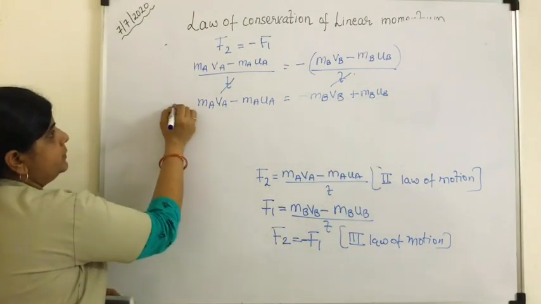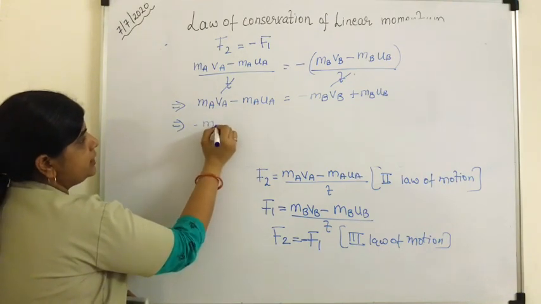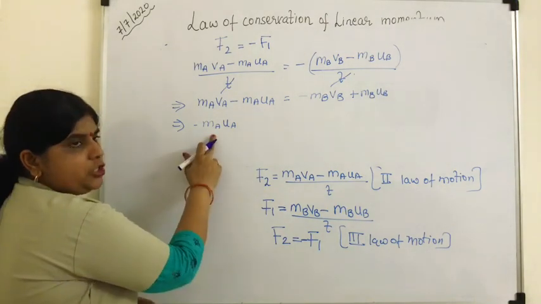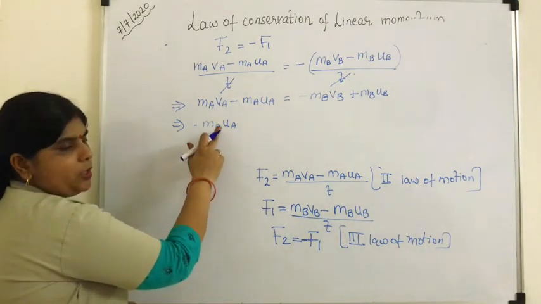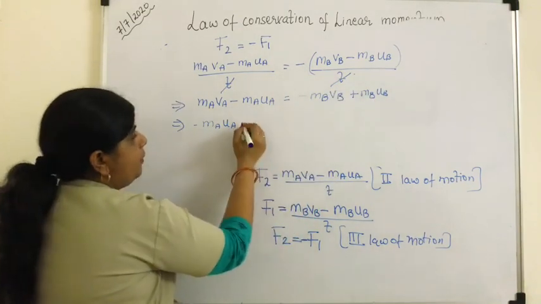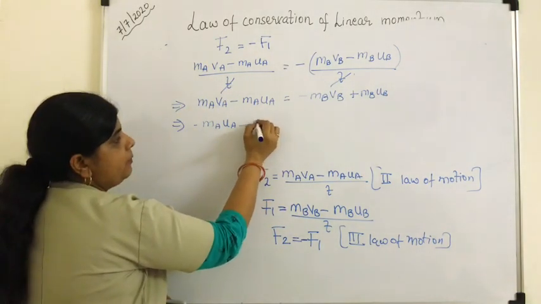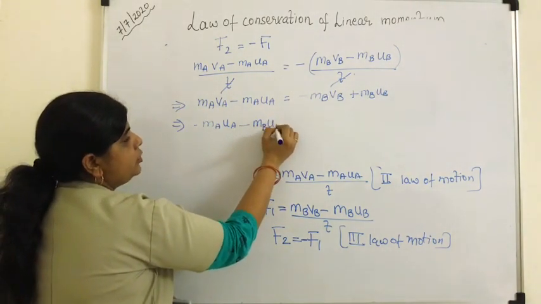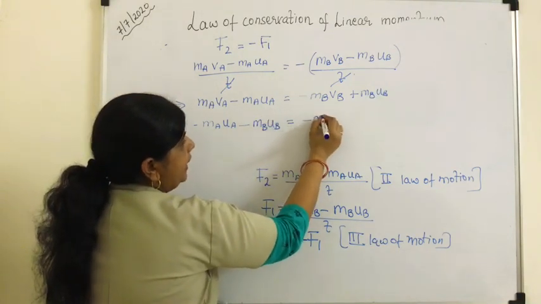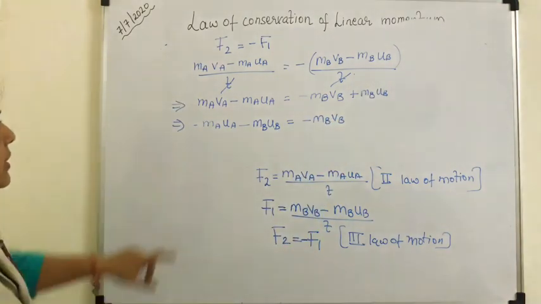Now next step, I am keeping all the initial terms mA uA, the initial momentum of ball A, and then this is plus, and if I transpose it to this side, this will become minus mB uB, is equal to this, as it is I am retaining mB vB, and one more is there, this is mA vA.